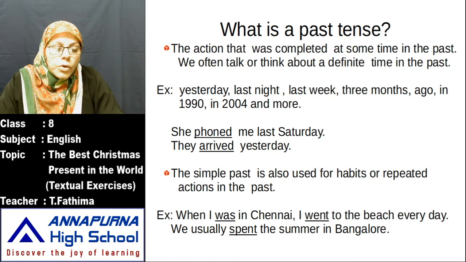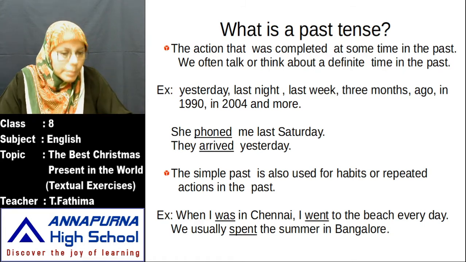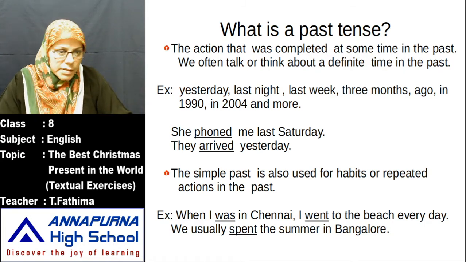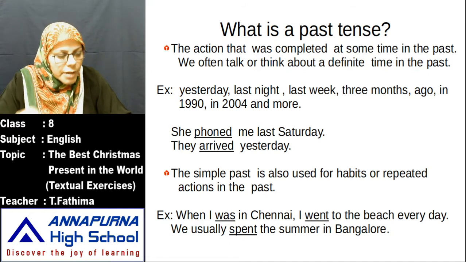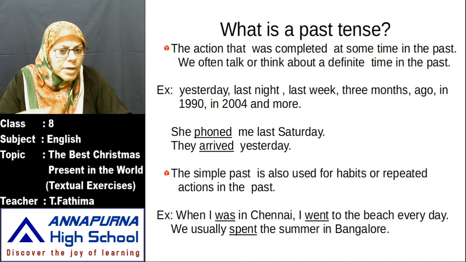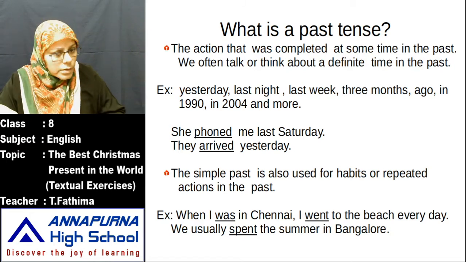Okay, whatever action is completed, that is called past tense. Whatever action you have completed, that is called past tense, the action that was completed at some time in the past. We often talk or think about a definite time in the past. Whatever is over, it's long back.